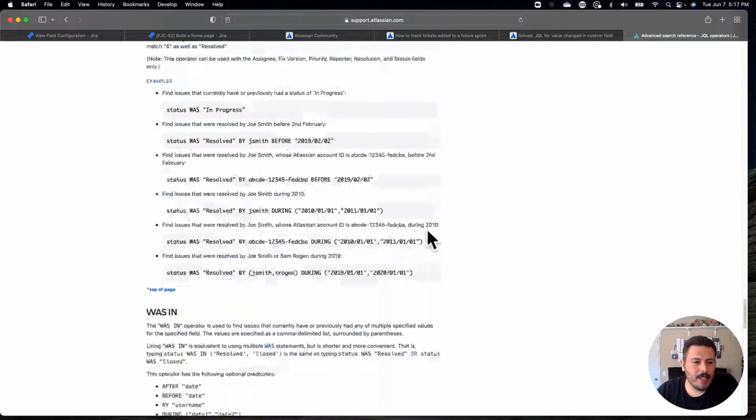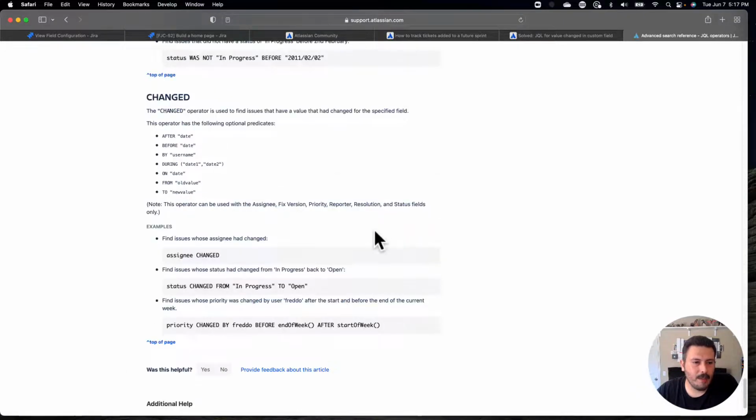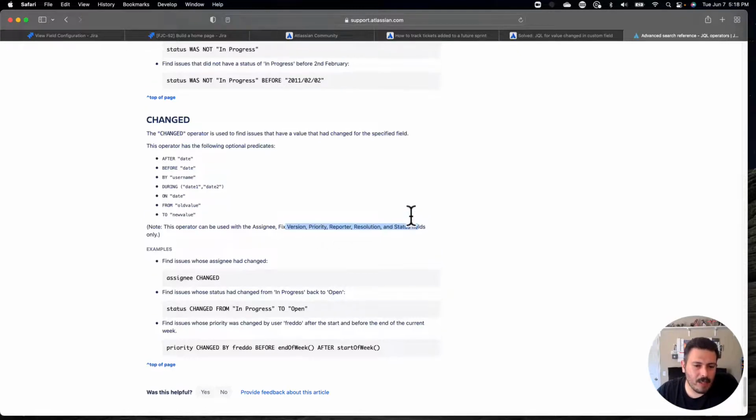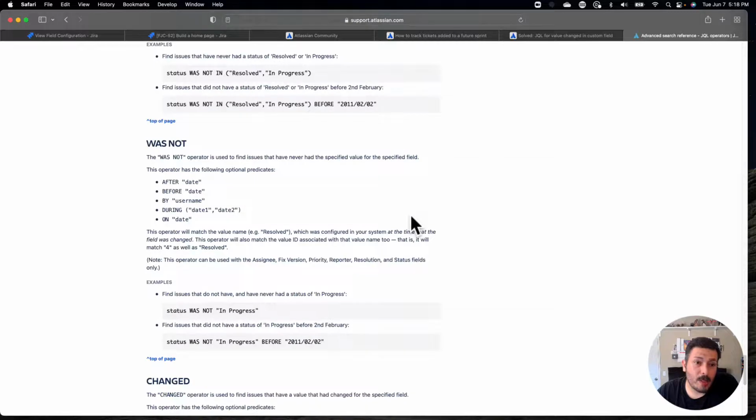Down at the very bottom, we have a changed example. I just want to see. It wouldn't even work on that field, because it only works on assignee, fixed version, priority, reporter, resolution, or status. So it doesn't work for the sprint value.